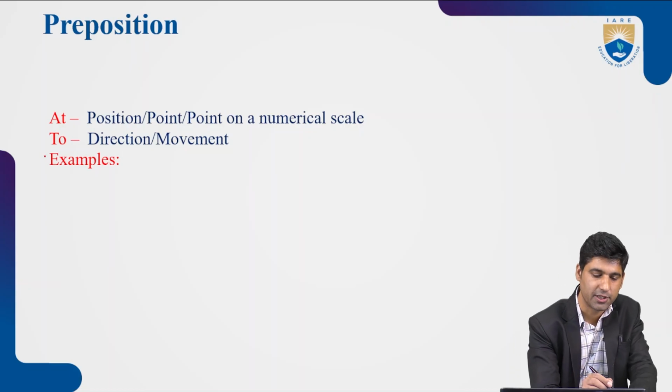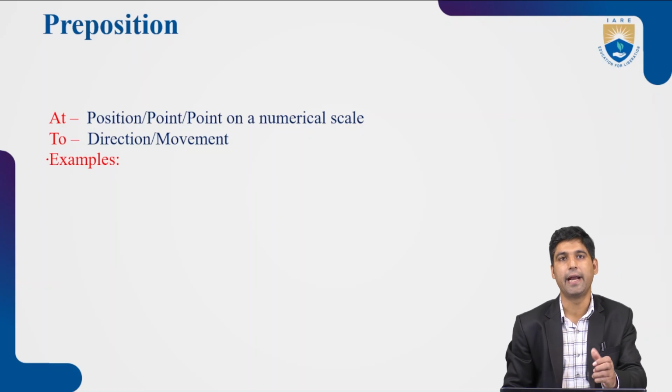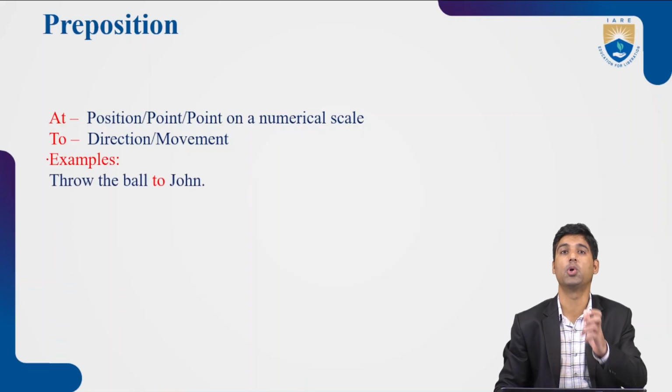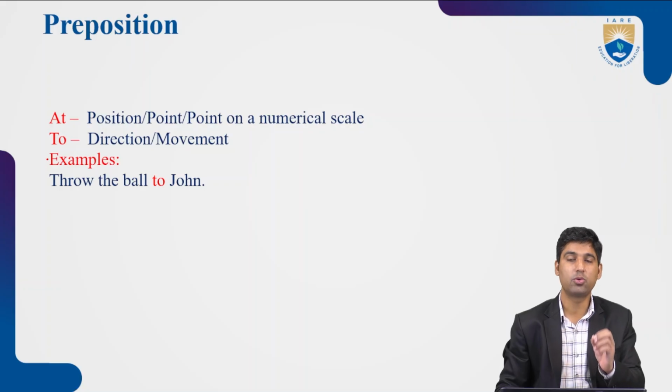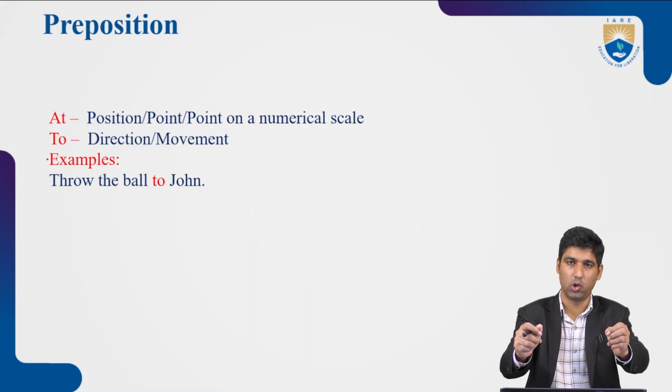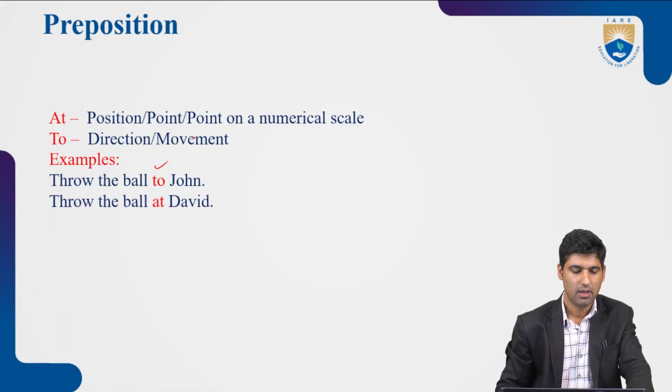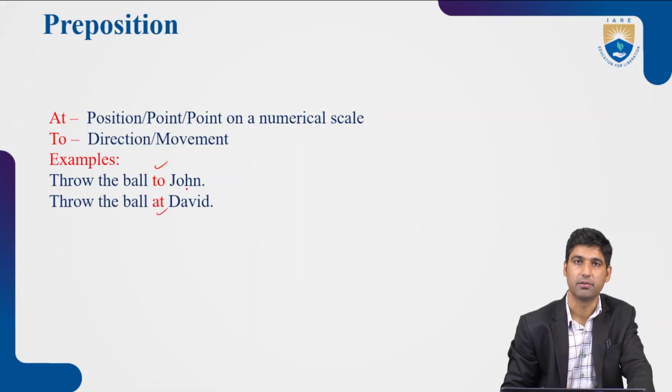There is another preposition, to. It shows direction and movement. For example, throw the ball to John. When we say to John, that means in the direction of John. The to is used for the directions. At is used for the position.